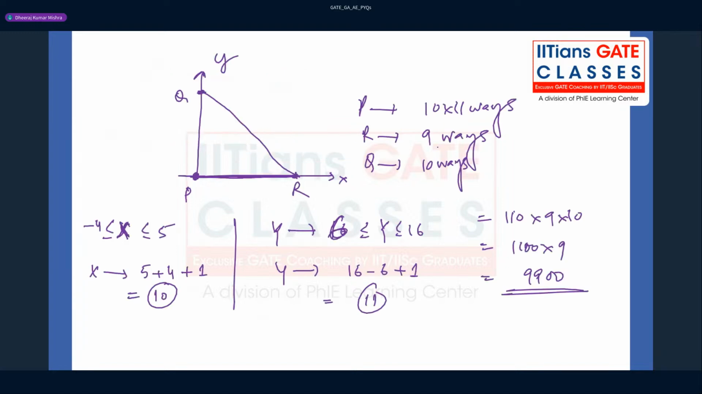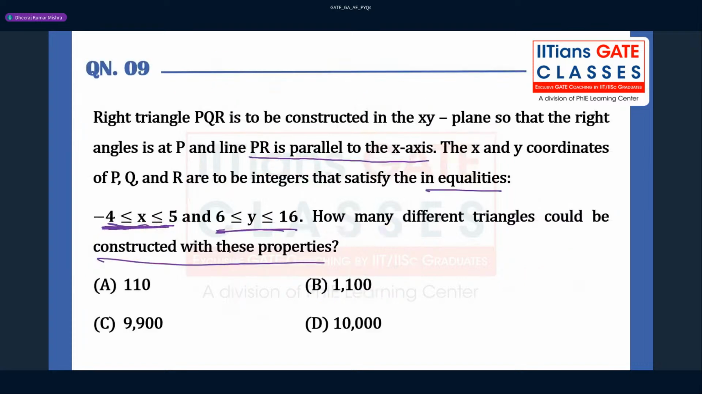So the answer for this question will be what? 9900, right? 9900. Yes. So how many of you got the answer? Yes, guys. So this question was quite a good question only, you can say. Let us move to the next question.